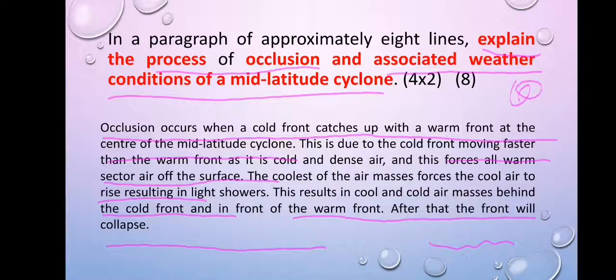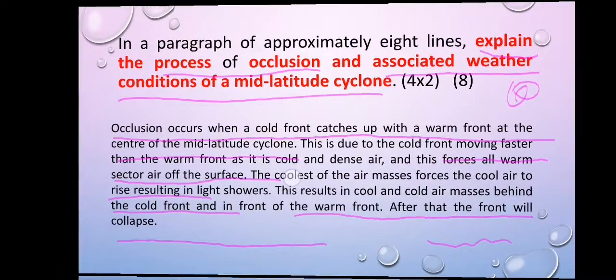Now, light showers would relate to weather conditions of a mid-latitude cyclone. This results in cool and cold air masses behind the cold front and in front of the warm front. After that, the front will collapse. So you need to be careful of separation. You need to separate the points of the process of occlusion as well as separate the associated weather conditions of a mid-latitude cyclone so that you can gather all your 8 marks in this type of question.